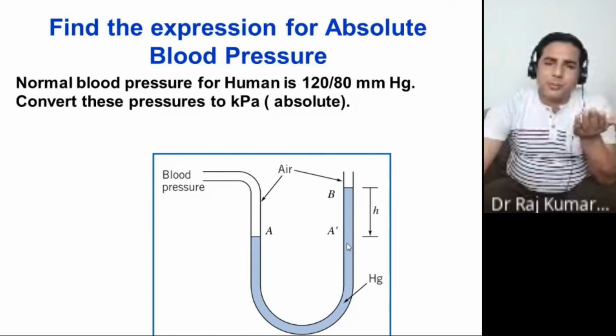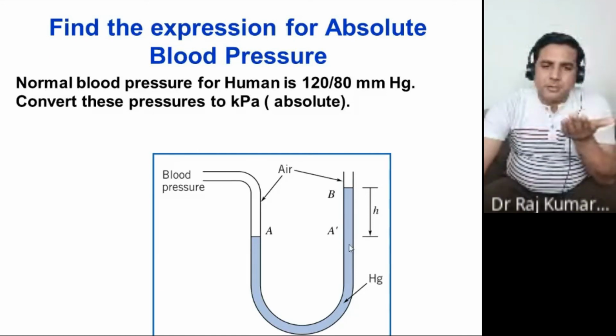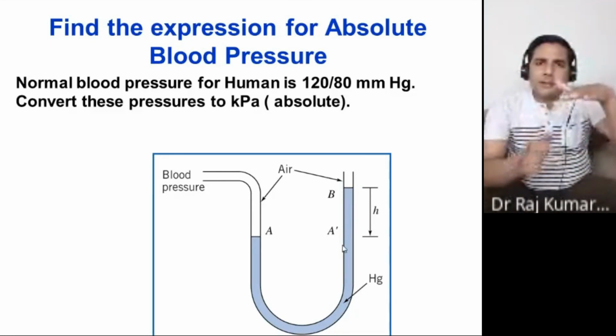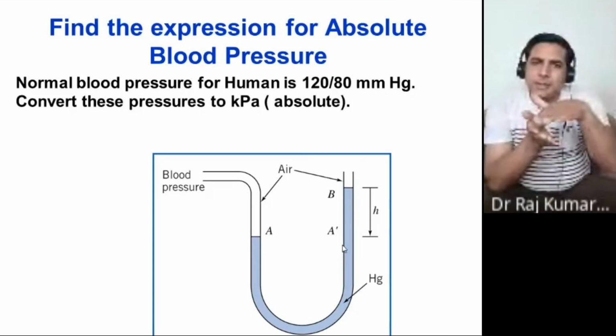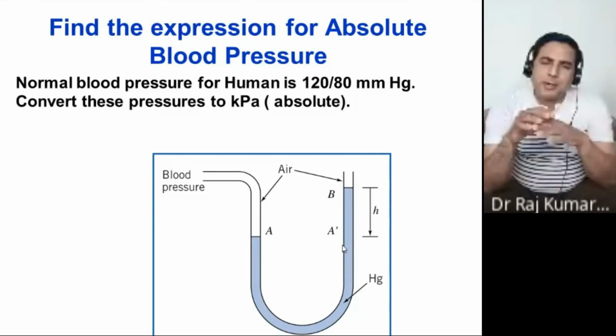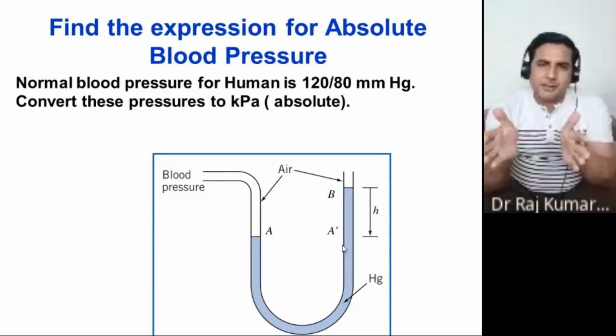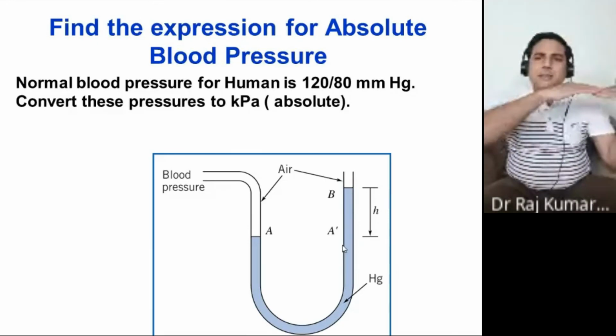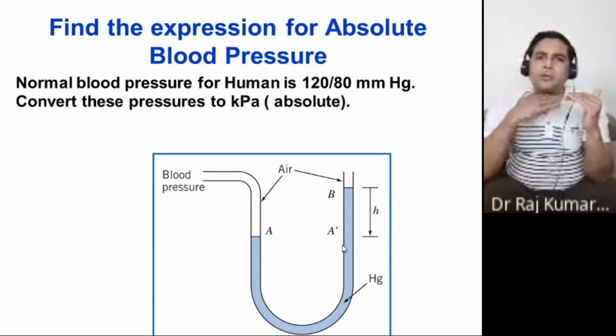You can go directly from here to this point because you are in the same fluid, since Hg is here throughout. Within the fluid you can move horizontally, just like you are in a bathing tank. If you are at a particular height, whether you move this side or that side, pressure doesn't change. Yes or no?